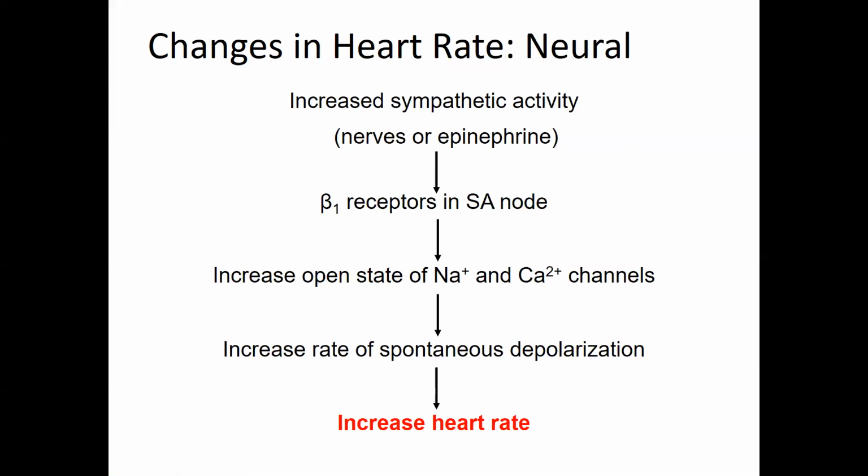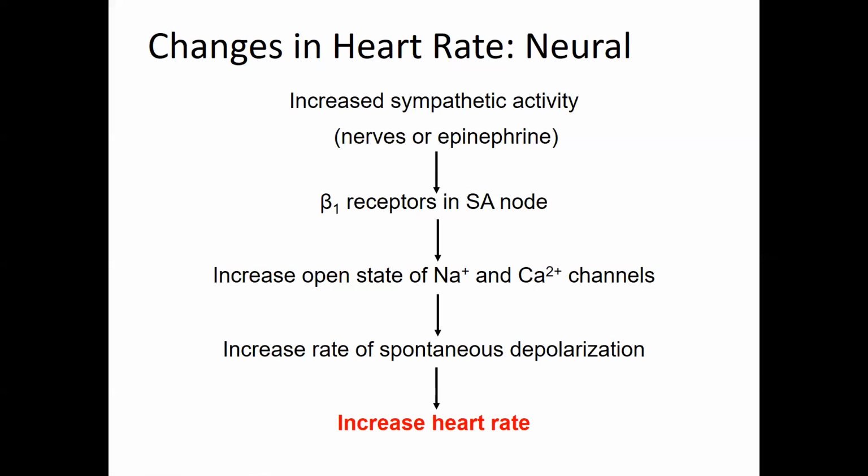Do you remember that action potential sequence of events that we drew the other day in the pacemaker cell? What was causing the initial depolarization? What channels? What did I call those channels? Funny channels. So the opening of those funny channels was what caused the initial depolarization of these pacemaker cells.